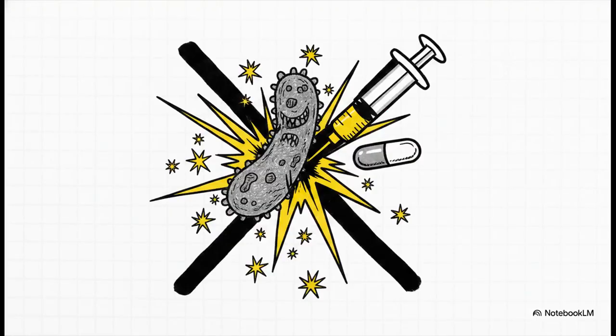You might be wondering why. Well, because treating the E. coli with antibiotics actually causes the dying bacteria to rupture. And when they rupture, they release massive amounts of additional Shiga toxin into the body. So you aren't helping the situation at all. You are heavily compounding the crisis and accelerating that domino effect we just talked about. This is a highly tested concept and an absolutely critical piece of patient safety.